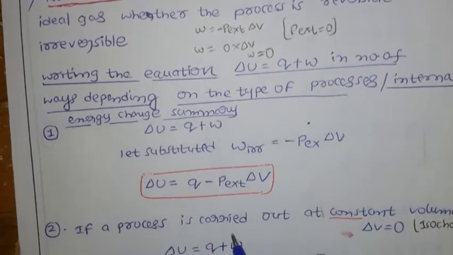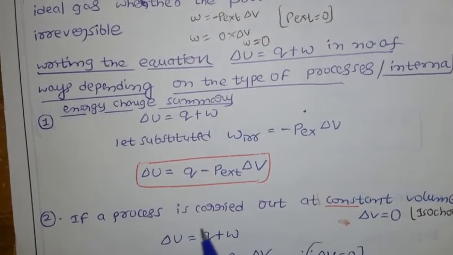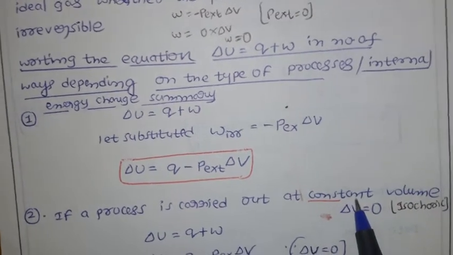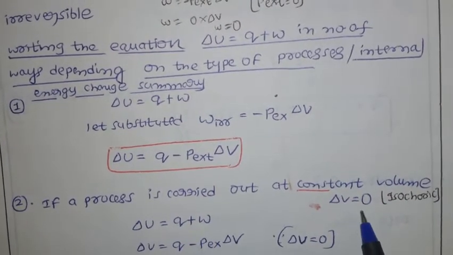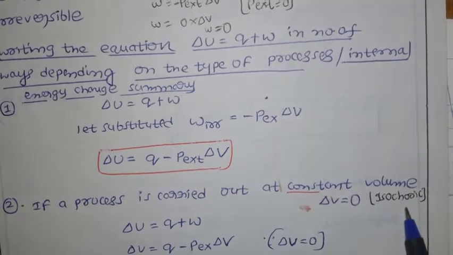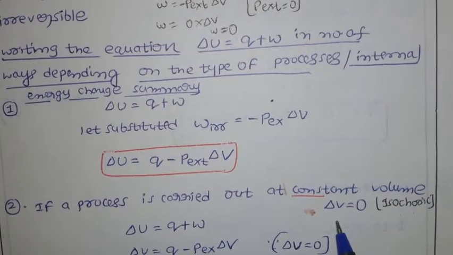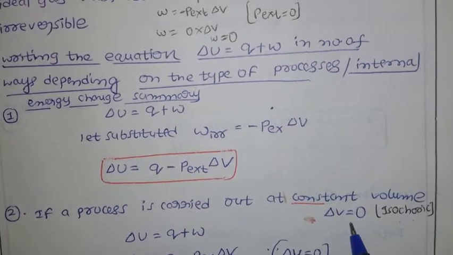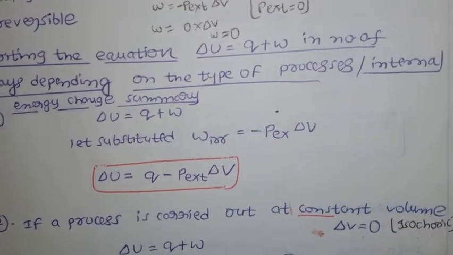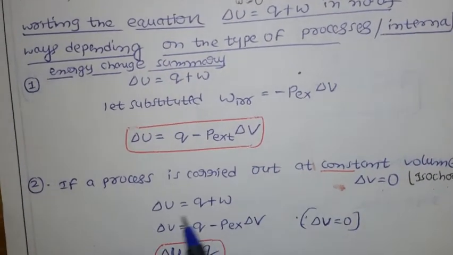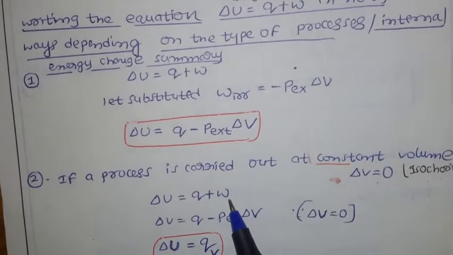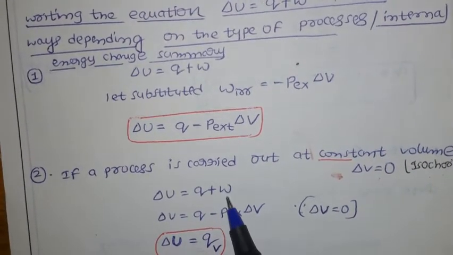Next, if a process is carried out at constant volume, meaning delta V equals 0, it is called an isochoric process. Already we discussed this. Now let us see the equation. This is the mathematical expression for the first law of thermodynamics, that is delta U equals Q plus W.